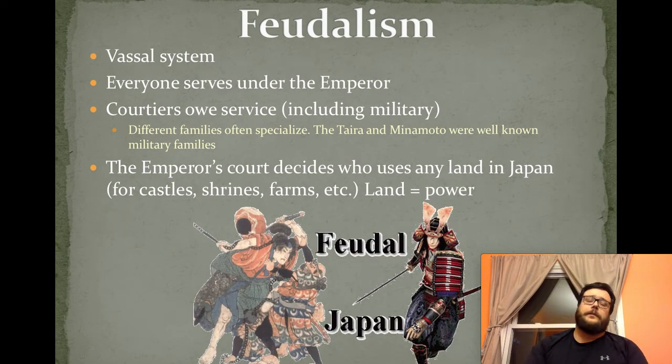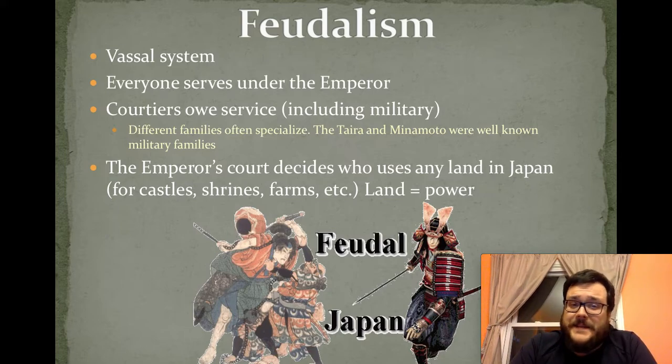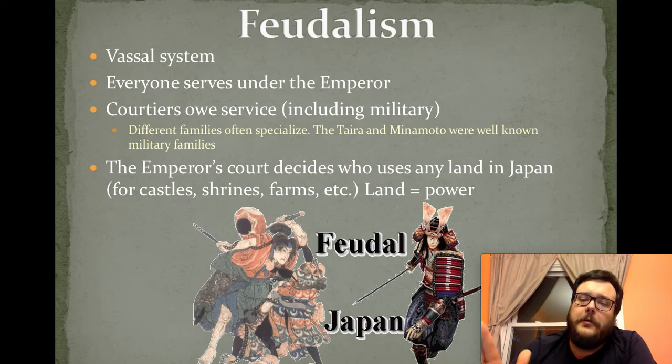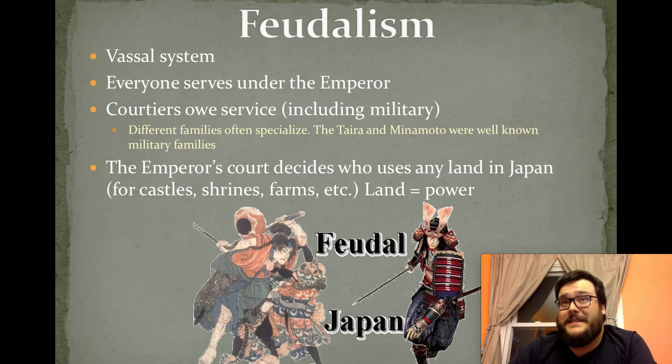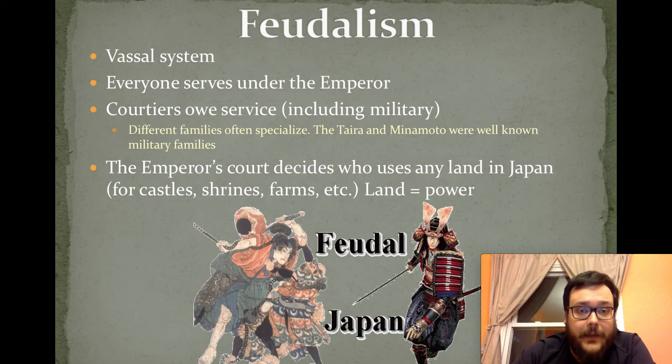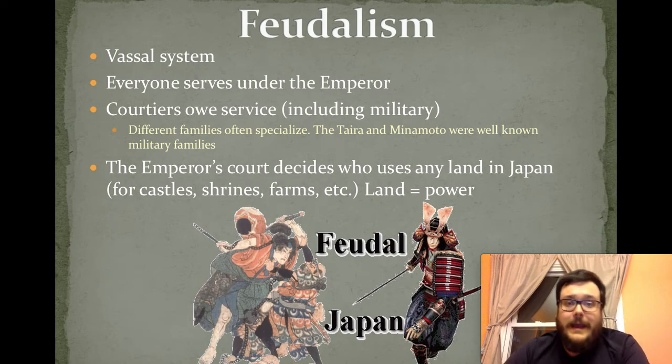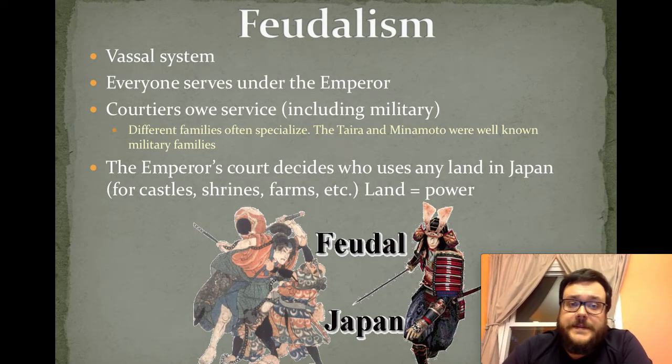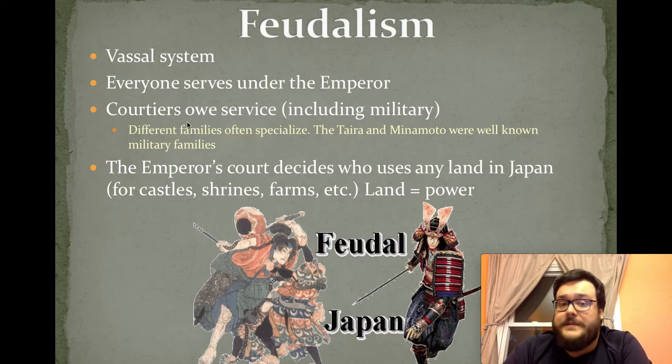So, under feudalism, they have what is called a vassal system. And a vassal system, it's pretty important. It is this idea that everyone serves the emperor. The emperor is the ruler of all of Japan. And what the emperor does is the emperor gives land to all these nobles. He gives them a place to put their castles. He gives them farmland where the subjects and the peasants have to live, and they have to grow crops for him or her. And in exchange, the courtiers, they owe service, so they owe military service.